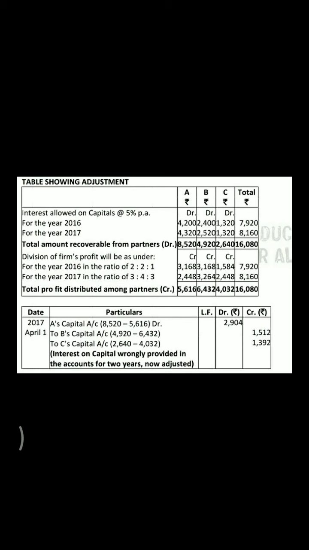The amounts of interest credited are given for 2017 and 2018. You are required to put through an adjusting entry as on 1st April 2018 if the profits were shared as follows: in 2017, 2:2:1 and in 2018, 3:4:3.